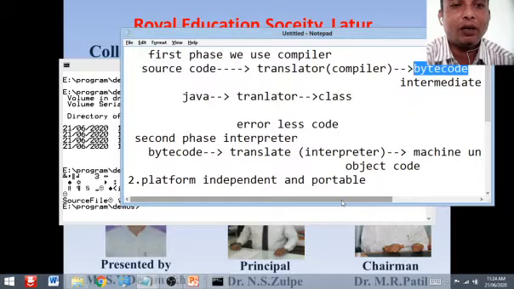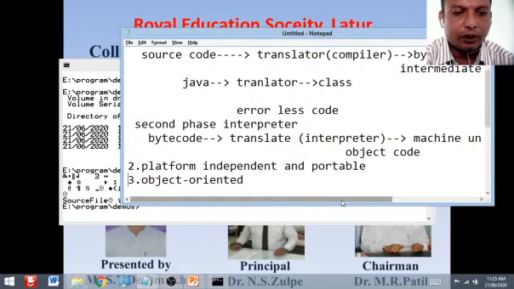And the second way we ensure portability is because of the primitive data types that we use in Java. The size of the primitive data types is machine independent. It means whatever primitive data types we have in Java, they are all machine independent, and that's why you can move or copy your program from one system to another system, right? So this is our second feature.